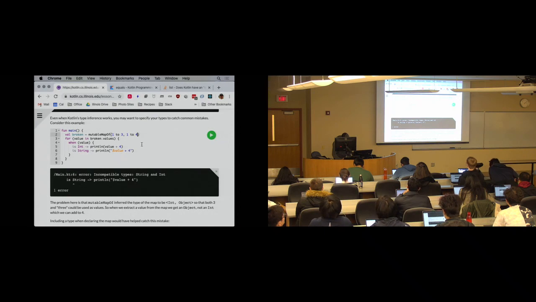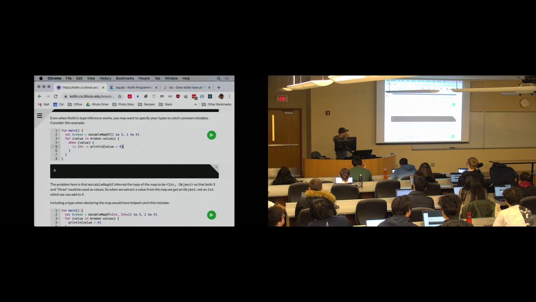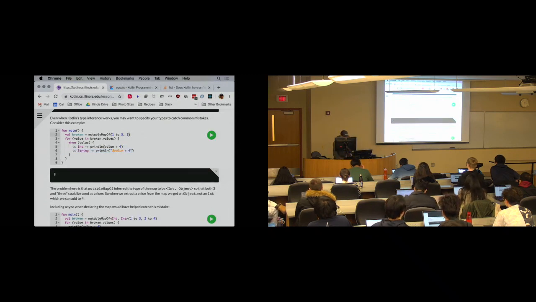Why is it angry with me about this? Oh, I know. Yeah, that's fine. It looks like it just overwrites it. Yeah. So actually, this was an interesting type error, though.